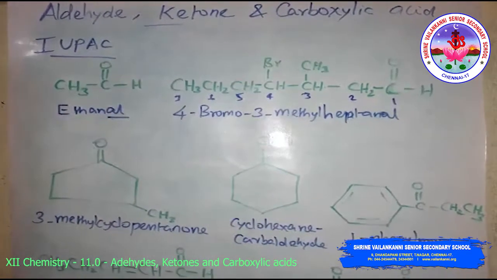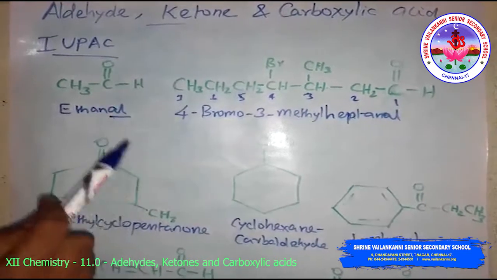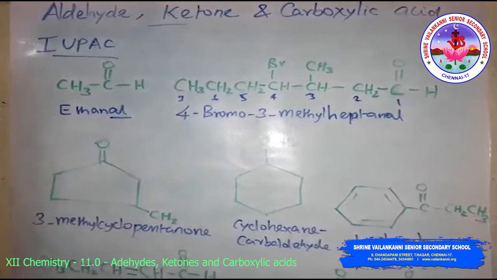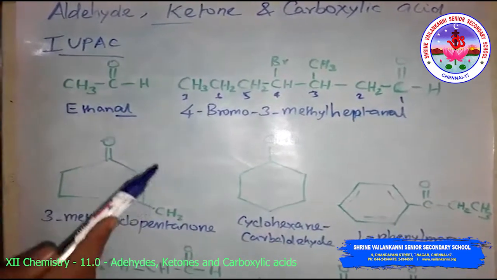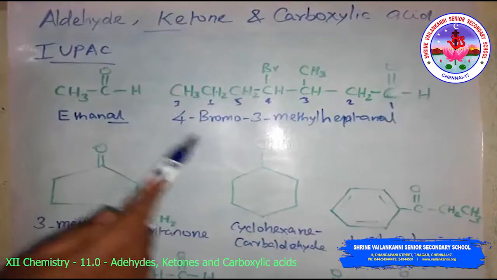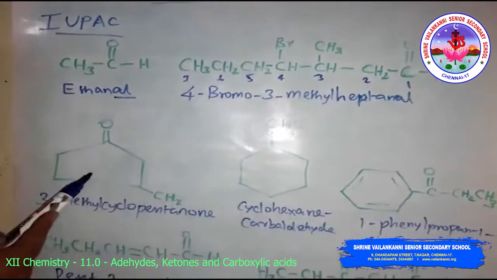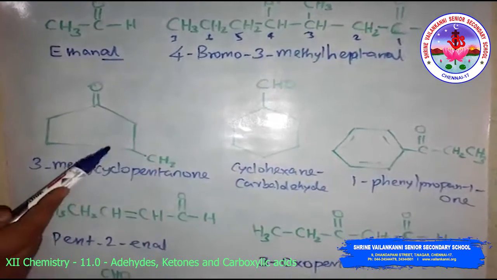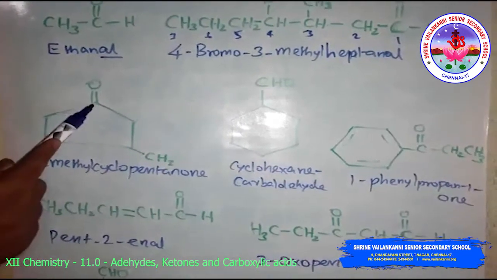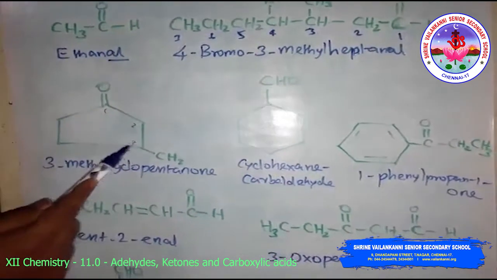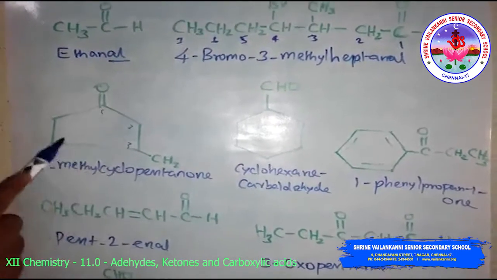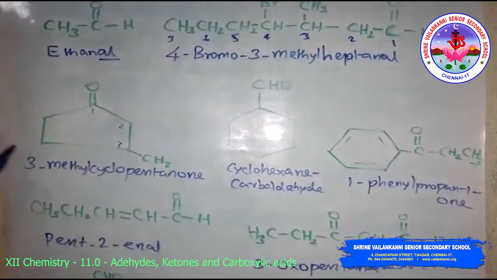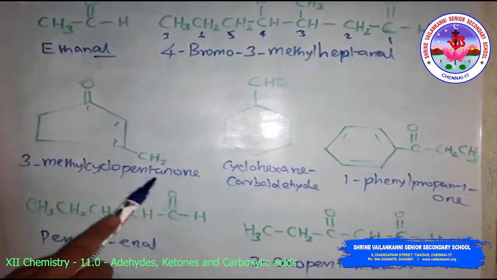In case the substituents are prefixed in alphabetical order along with the numerals indicating their position in the carbon chain, the same applies to the cyclic ketones also. Look at this cyclic ketone where the carbonyl carbon is numbered 1. So here the carbonyl carbon is number 1, this is 1 and this is 2 and this is 3. So 3 methyl, cyclo compound, cyclopentanone, a 5 member ring, that is why 3 methyl cyclopentanone.